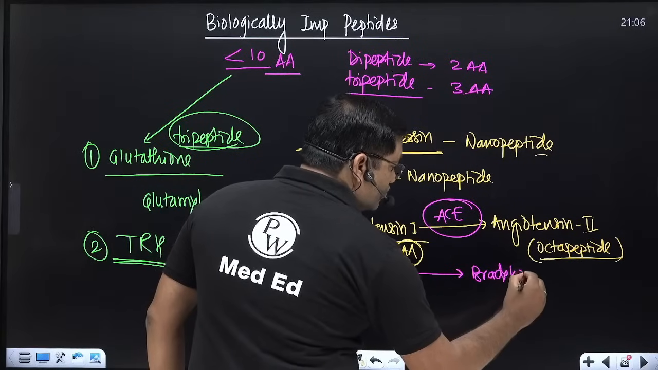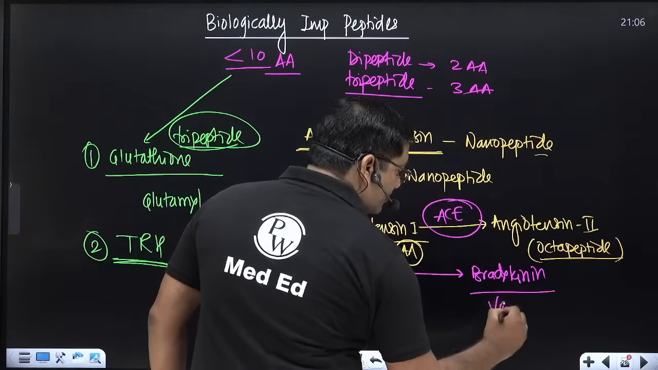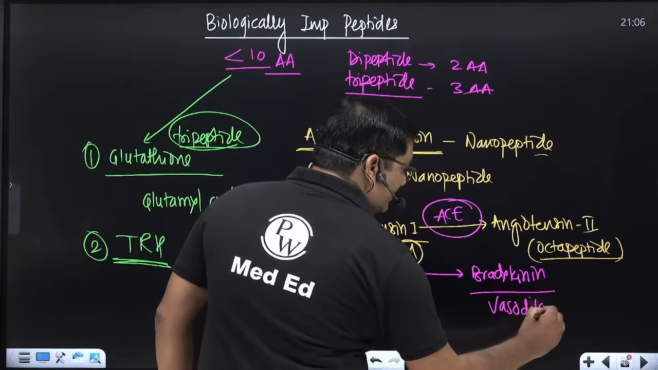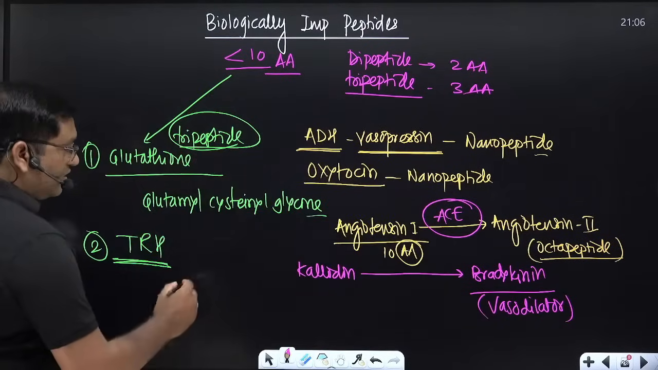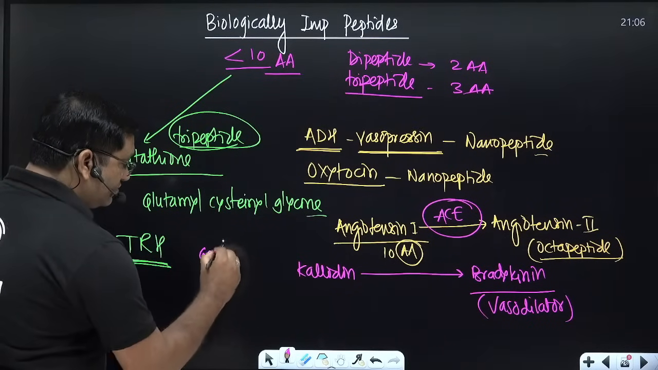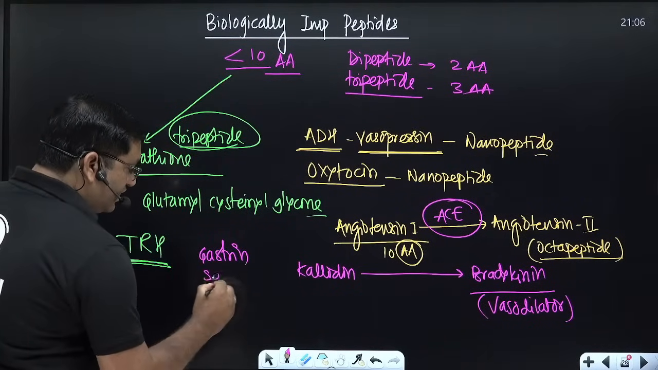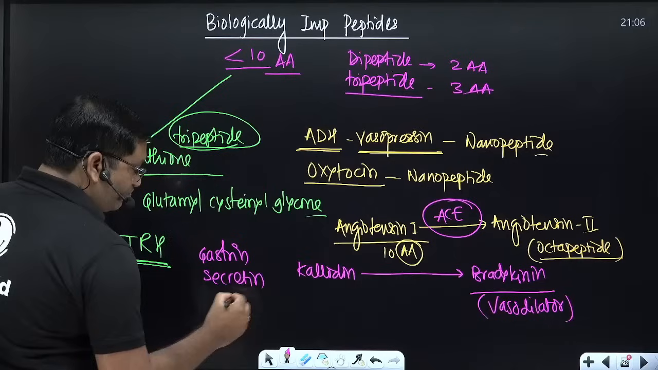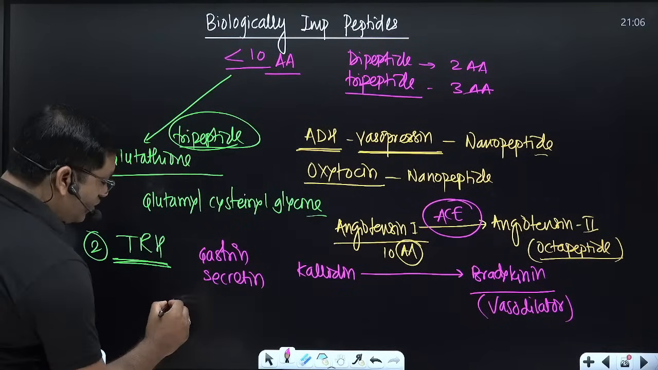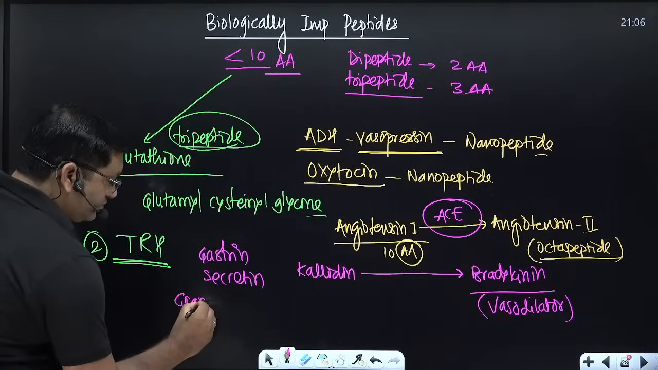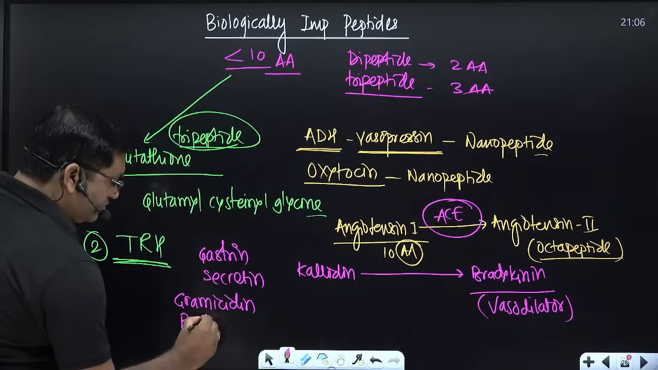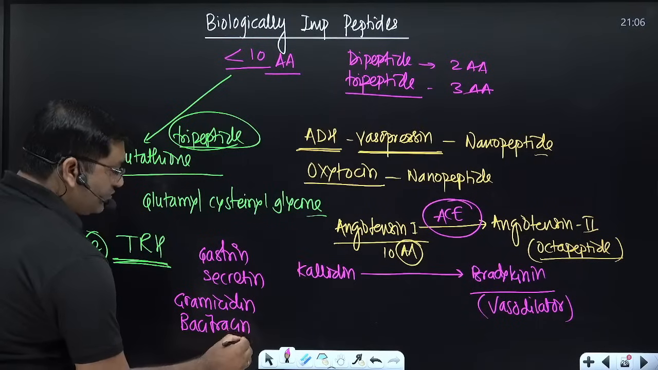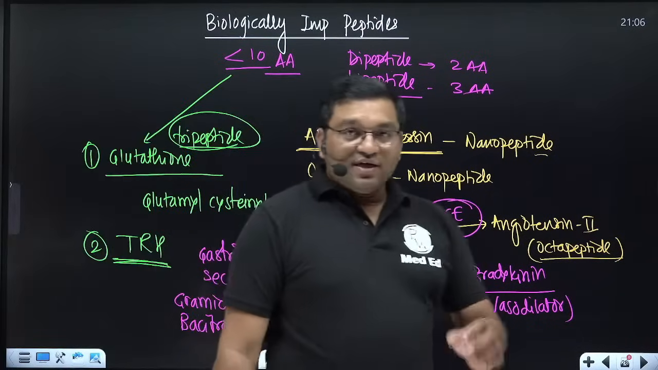Bradykinin is a vasodilator, so it is important. These are also peptides. Then some hormones, gastrin, secretin. Then some synthetic antibiotics, gramicidin, bacitracin. These are the biologically important peptides.